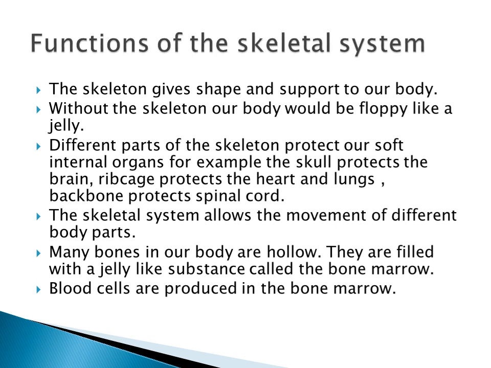In our body, many bones are hollow. So they are filled with a jelly-like substance. It is called bone marrow. So where are the blood cells produced? The blood cells are produced in the bone marrow. In the worksheet, I have given these two fill in the blanks questions as homework. Where is the blood produced? What is bone marrow? Bone marrow is the jelly-like substance filled in many bones. And then what produces blood cells? Blood cells are produced in the bone marrow.